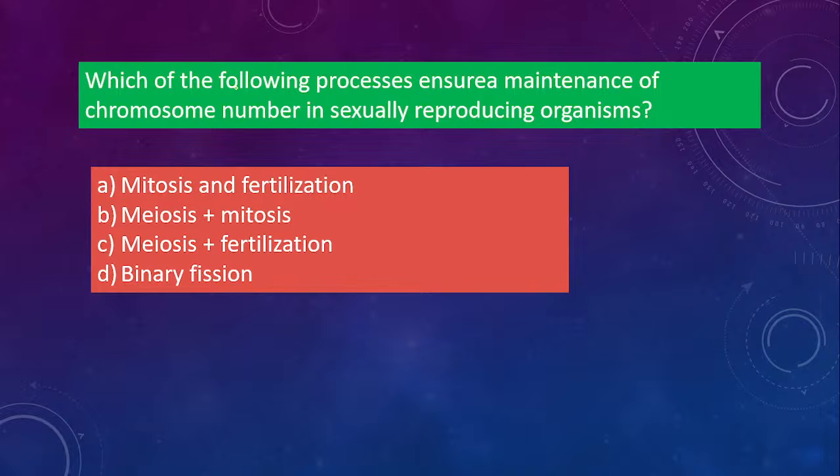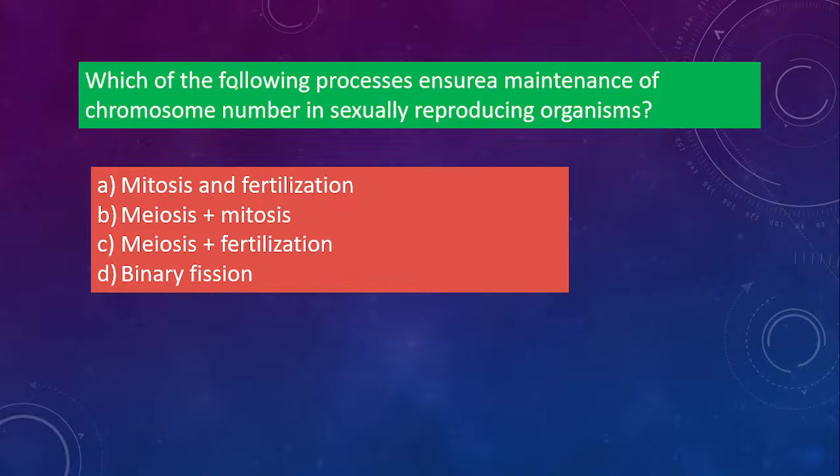Which of the following processes ensure the maintenance of chromosome number in sexually reproducing organisms? Here you have to tell how the chromosome number is maintained in sexually reproducing organisms. Organisms that undergo sexual reproduction maintain the same number of chromosomes. Why is it maintained? Is it because of mitosis and fertilization? Is it because of meiosis and mitosis? Is it because of meiosis plus fertilization, or is it binary fusion? We are talking about sexually reproducing organisms.